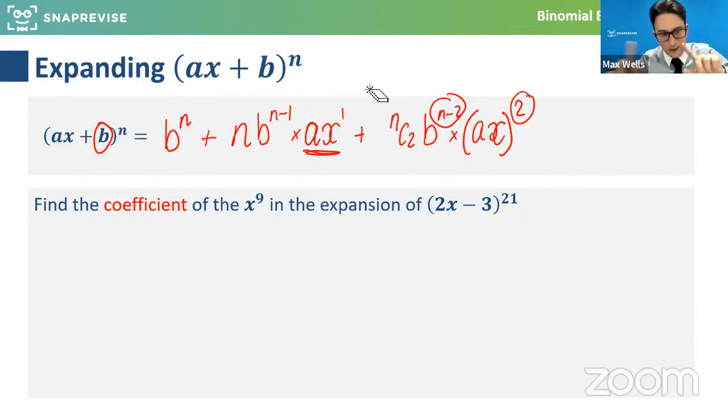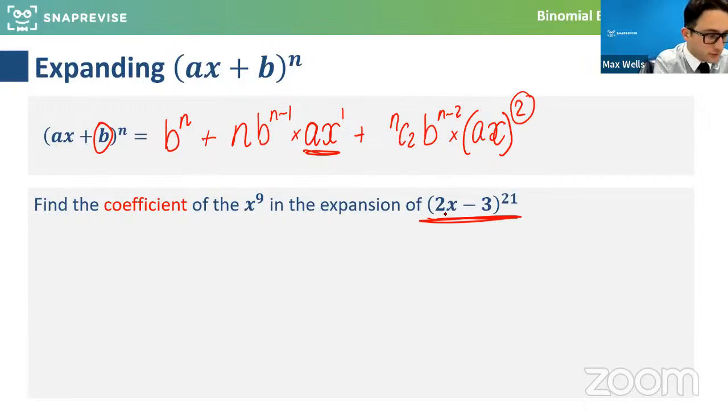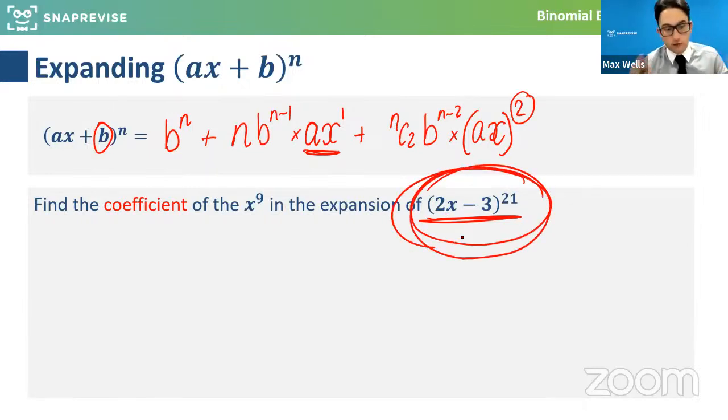So that's what we've got to pay attention to, which is why these ones are slightly more involved. For this example, let's think about what's A, what's B, and what's N, and what's R as well. First of all, what's A in this situation? This is actually quite a ridiculous bracket expansion. This is crazy, to expand something to the 21. The numbers are going to be massive, and it's probably quite an unlikely one in an exam, because you get such a huge number.